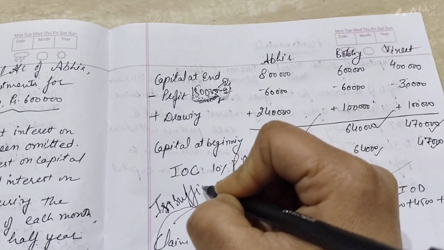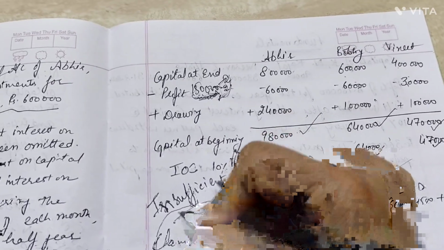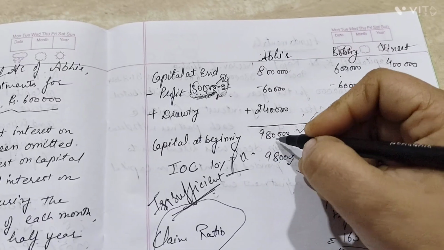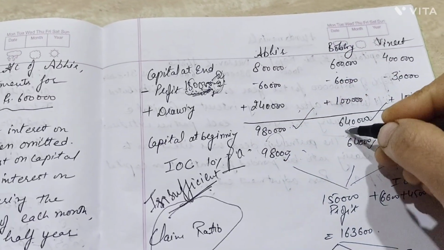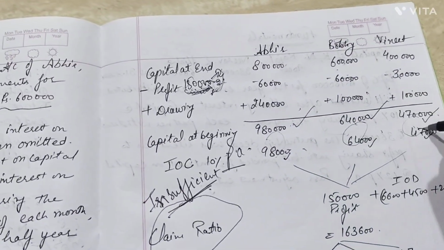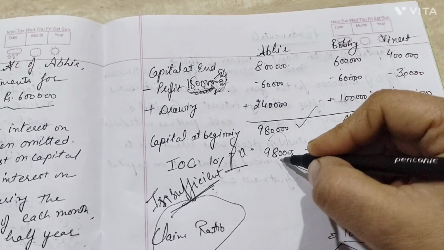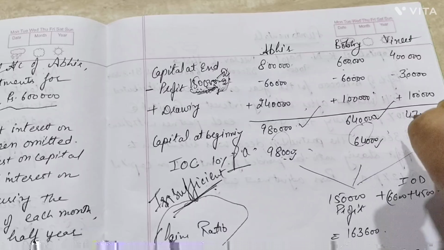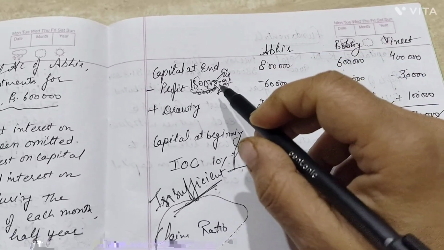Then we give the partners the profits in the claim ratio. What is the claim ratio here? 98 is to 64 is to 47, we have to distribute these profits.